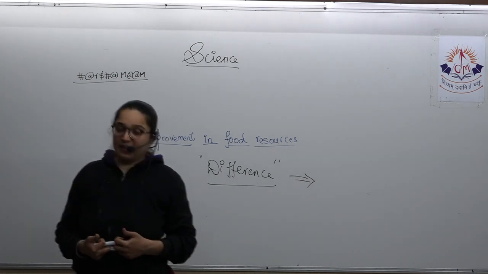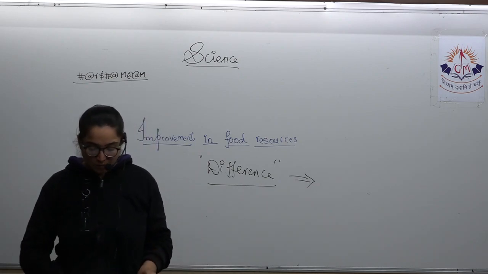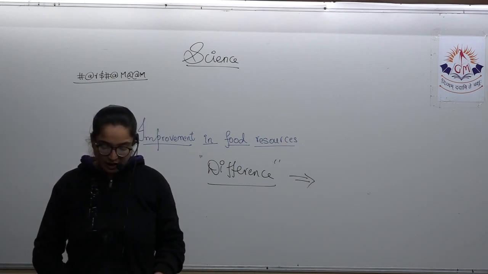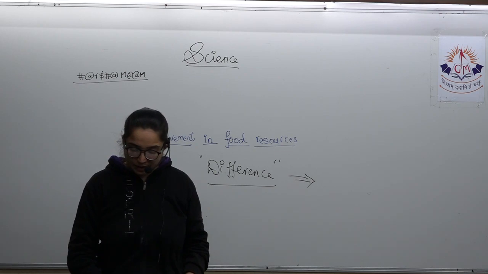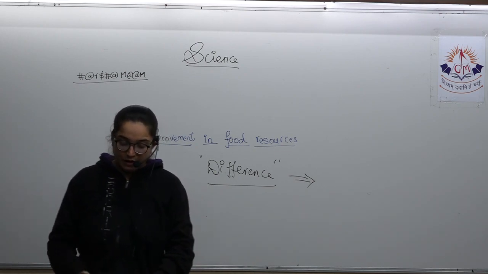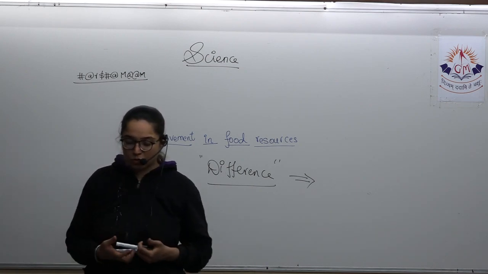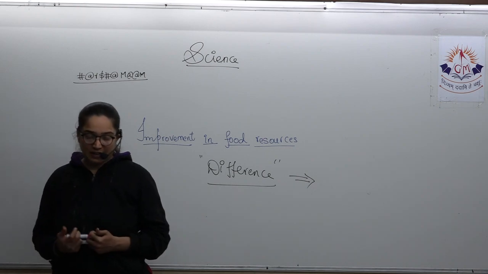Now, let us talk about the introduction. It refers to taking superior varieties of the crop from the natural cultivation, where they have never grown earlier. कहाँ पे, जहाँ पे वहाँ पे वो कभी भी ग्रो नहीं किए गए हों, वहाँ पे उसको ग्रो करके देखो. See the changes that are occurring.